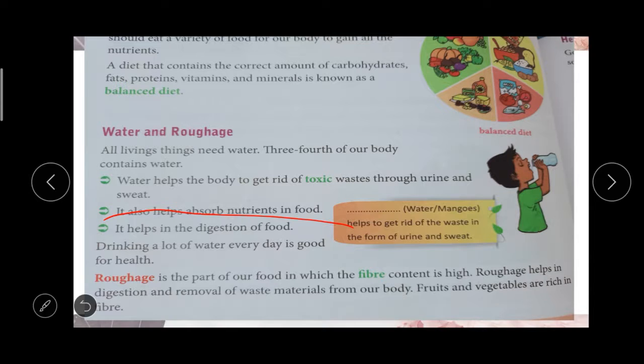So we need to drink lots of water for our health. If you are drinking a lot of water, it will be very good for your body and for your health.